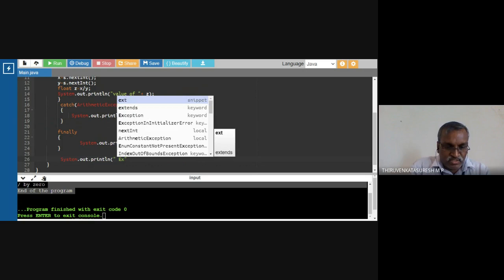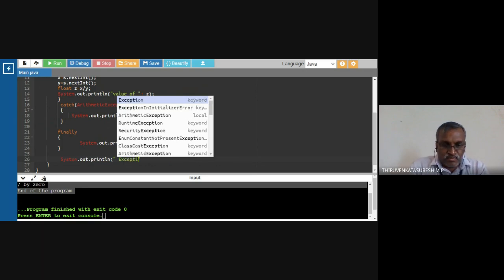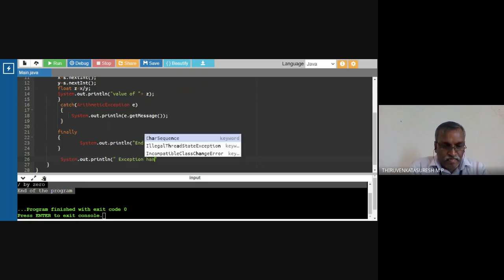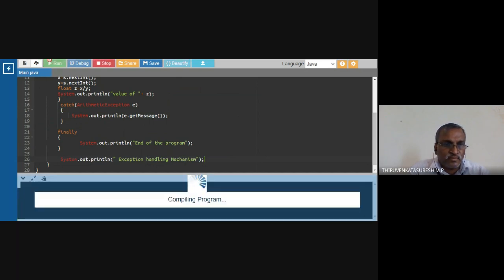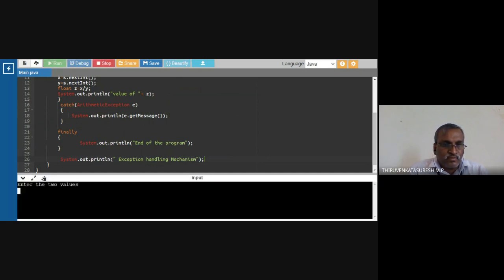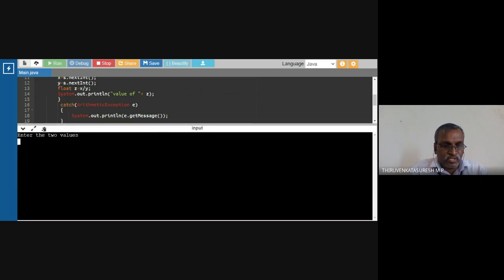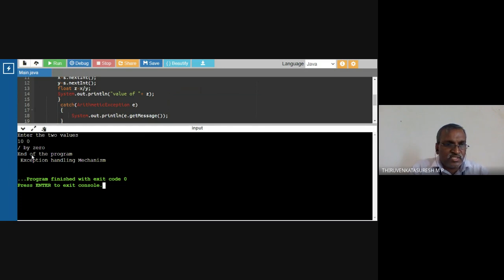I'm going to demonstrate some other statement. For demonstration purposes, I show this. We have some other line of code after the finally block. So now I'm going to execute this code. I'm going to give the input 10 space 0. It's an error. So these things are executed.